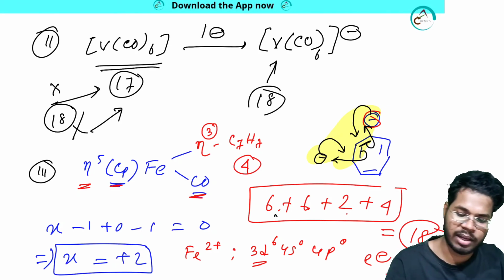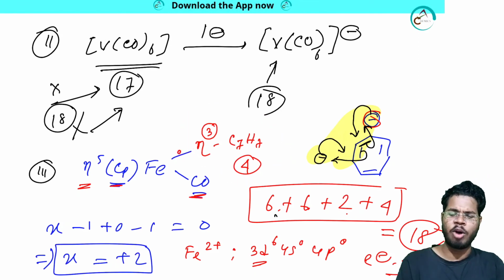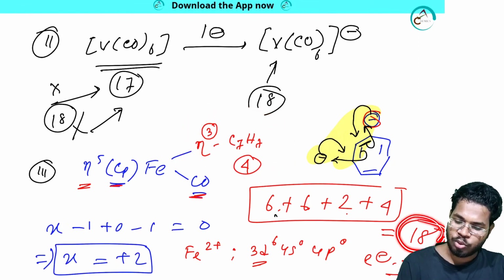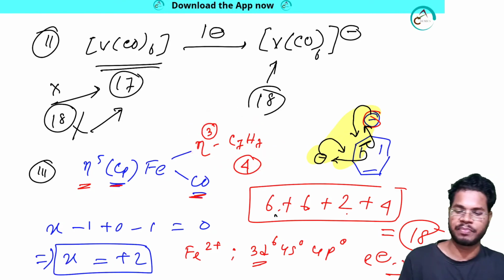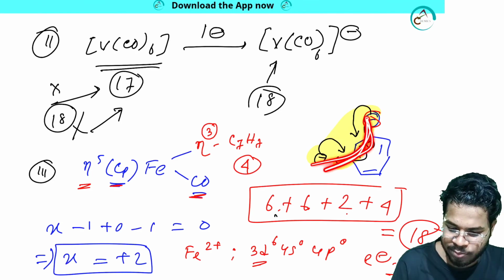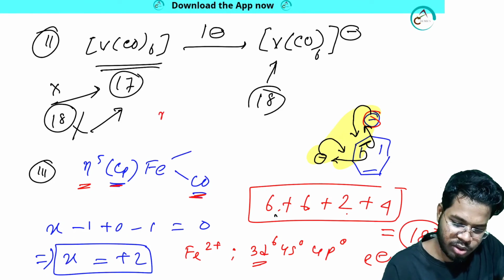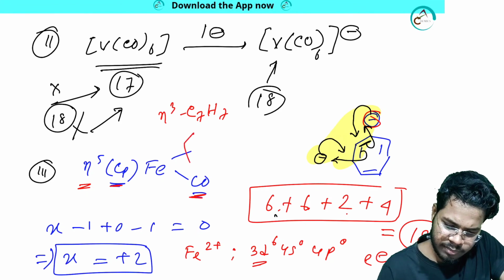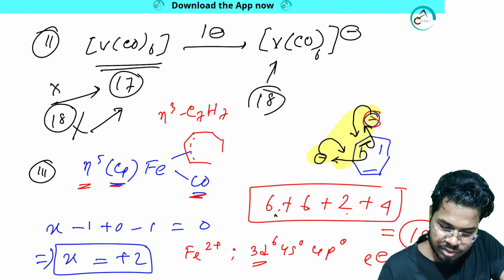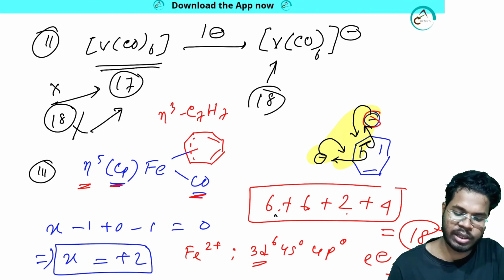So what we have learned over here is that from the 18 electron rule we can get the hapticity, even when I don't know how many electrons it will donate. To get 18 it should donate 4 electrons. That means in this system it will have eta 3 hapticity, so it will be donating only from this section. If I draw this eta 3 C7H7 system, how do I draw it? I will be considering only this part for bonding. The other part will be intact. This part will take part in the bonding.